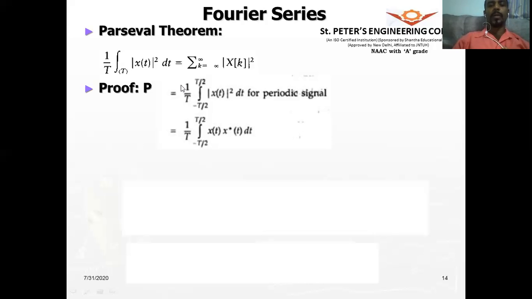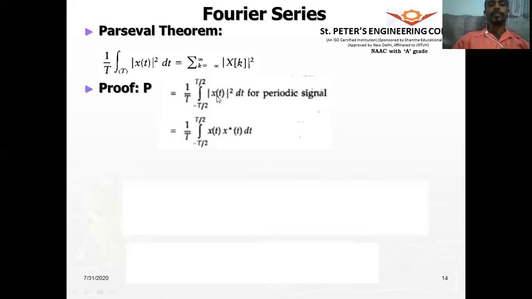If you recall, I did mention power signals are periodic signals and non-periodic signals are energy signals. We had done an energy and power signal classification. So this is a periodic signal, it will have an average power, and average power can be computed using this formula.